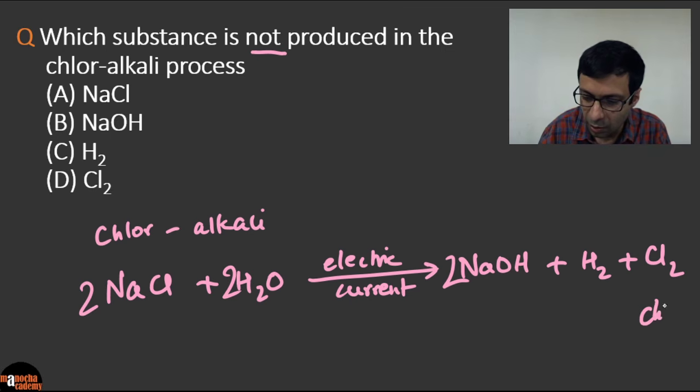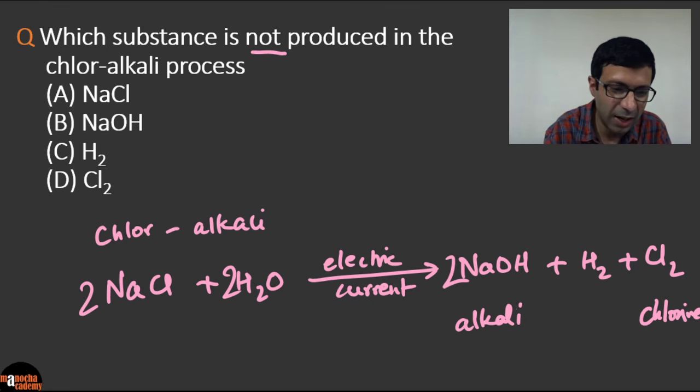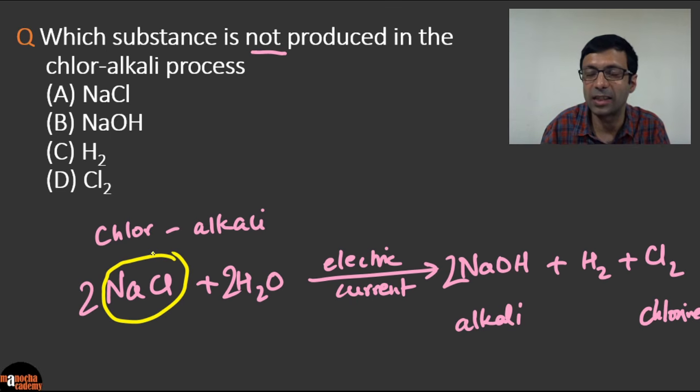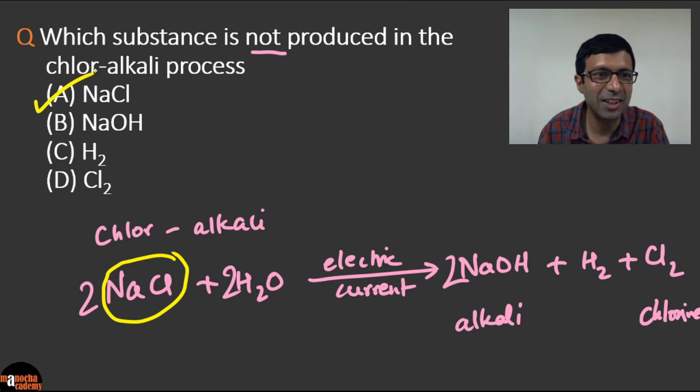Because you can see chlorine and an alkali are produced here. So this process is known as a chlor-alkali process because it produces chlorine and alkali. Hydrogen is not in the name, okay? So which substance is not produced? So the correct answer here is going to be NaCl, right? Because NaCl is in the reactant, it's not the product. So the correct answer here, excellent.